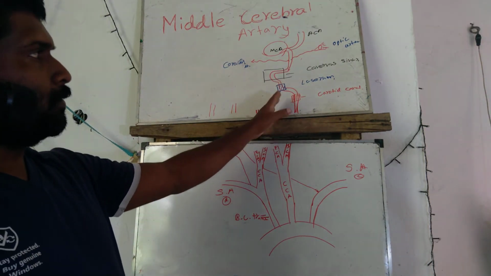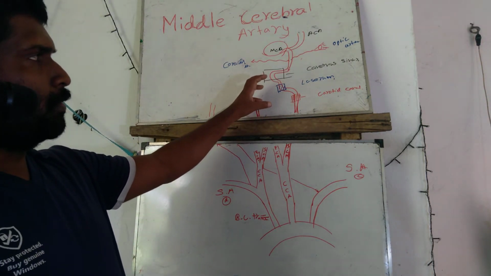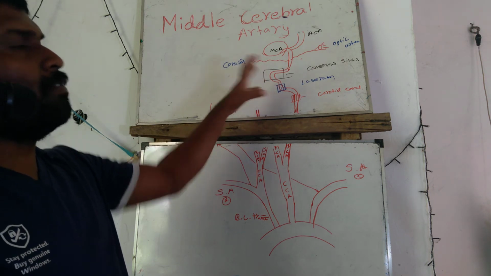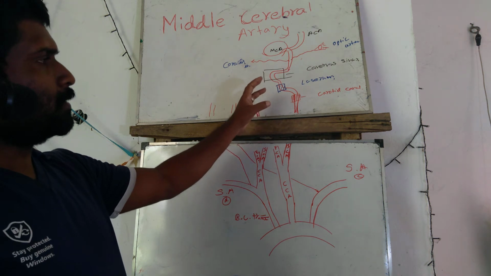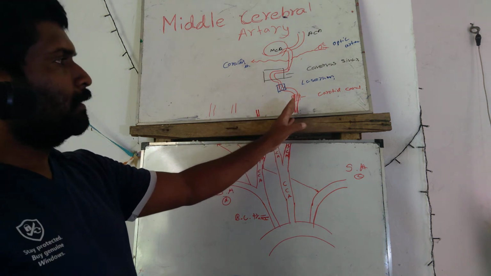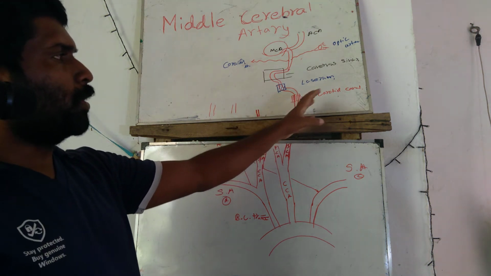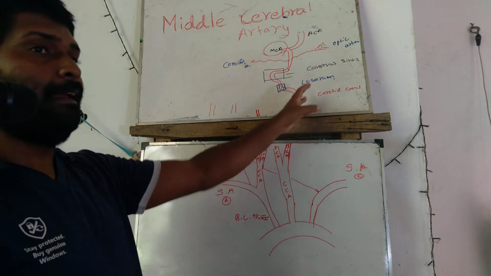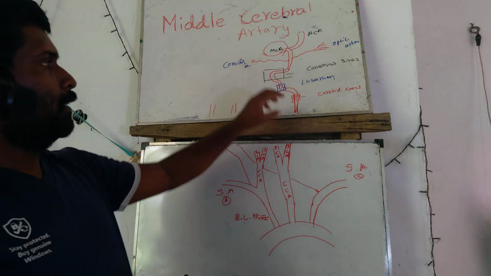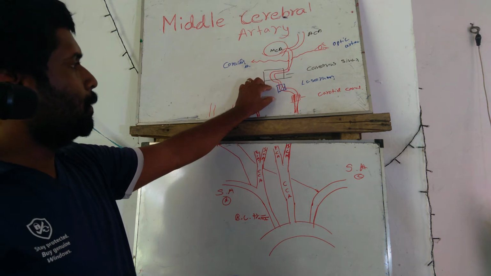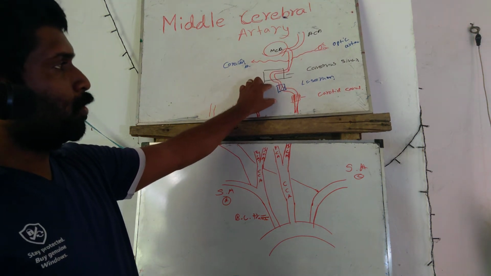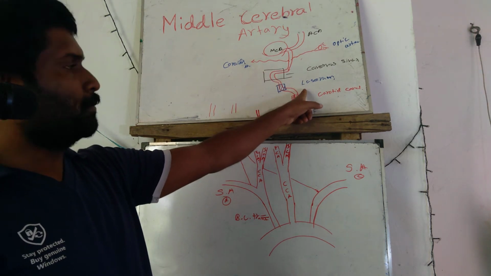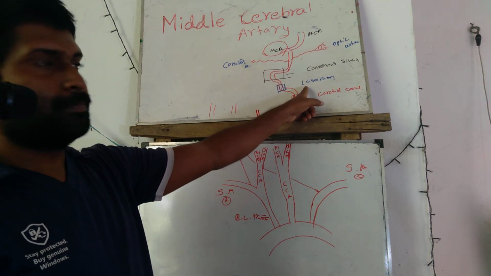This pathway divides into seven parts. We can discuss: this is the cervical area, then the carotid canal area, then the petrous area. The petrous bone is behind the ear.